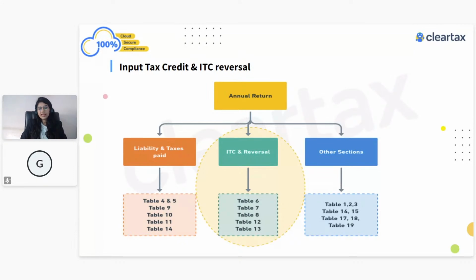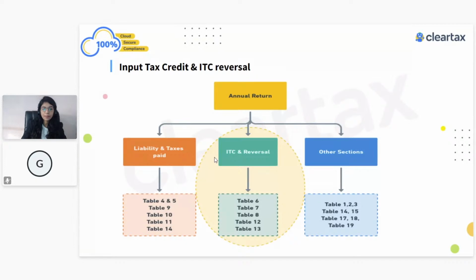But before that, let's move to the ITC section, and I know that's another important part where you would have a lot of queries and questions. We just talked about liability. The second important part is your ITC and the reversals. Again, we have divided it into different sections and tables: table number 6, 7, 8, 12, and 13. These are the main tables related to ITC.